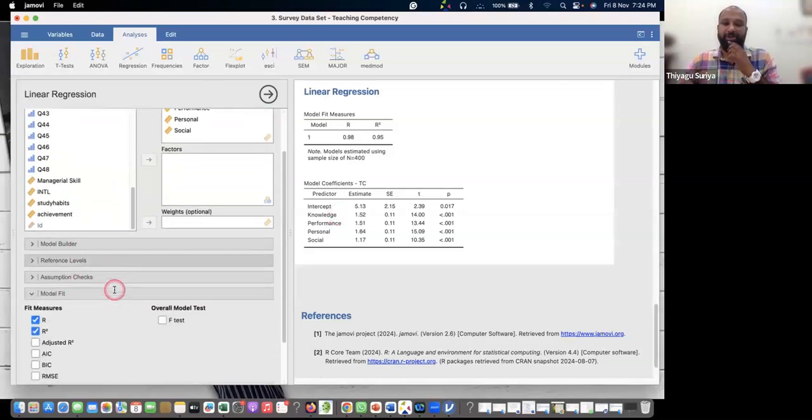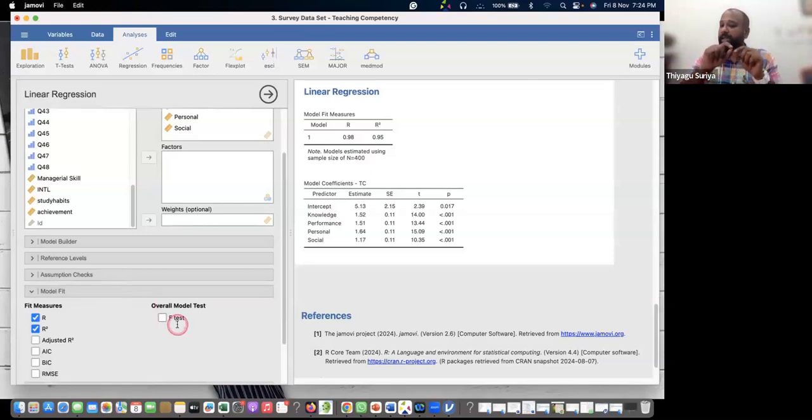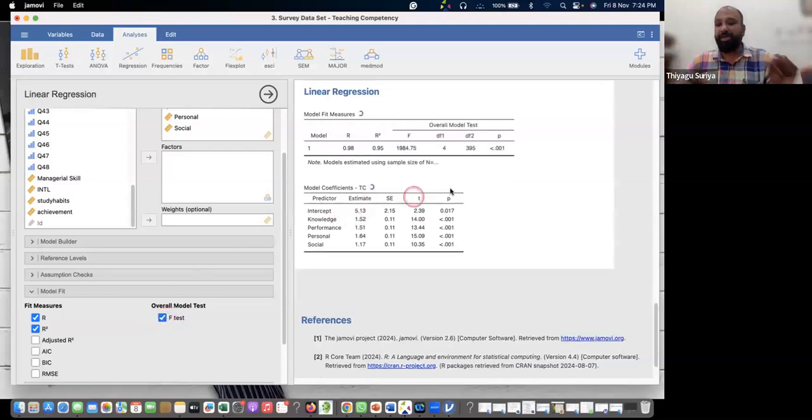First, we can see the model fit. Model fit is nothing but whether the hypothesis we framed fits. What is the hypothesis? There is a significant contribution, a significant predictor, of the independent variables in the dependent variable. This is my hypothesis. You want to check whether the hypothesis fits. For this, we can go with the overall model fit. Even this is available in SPSS.